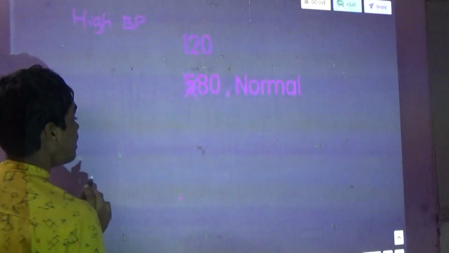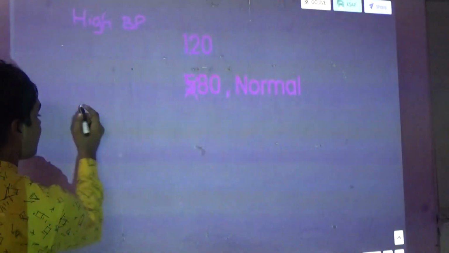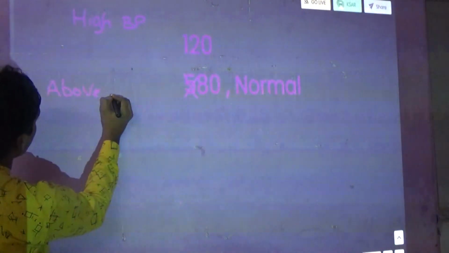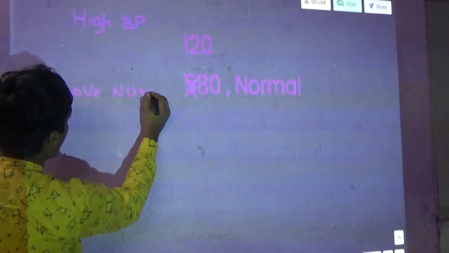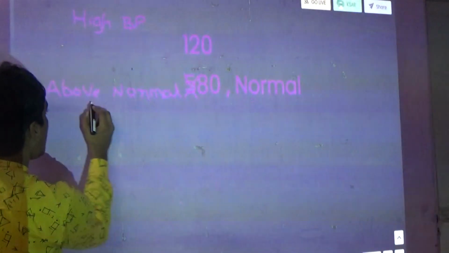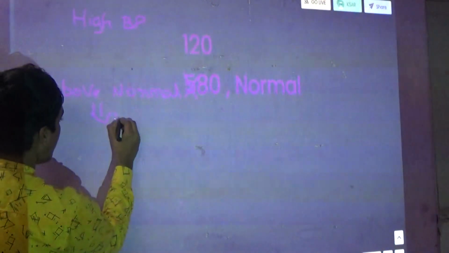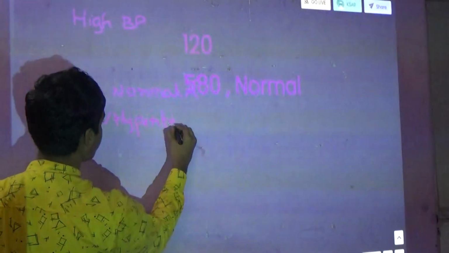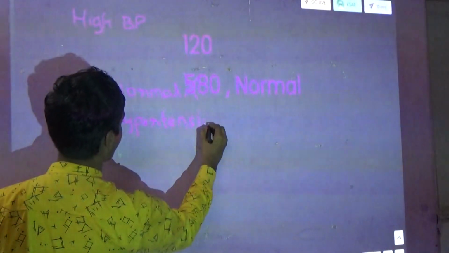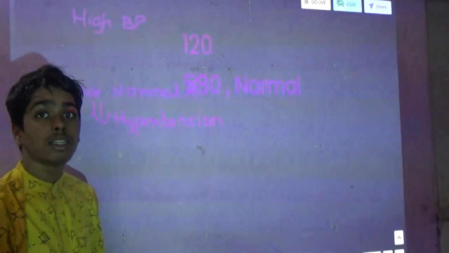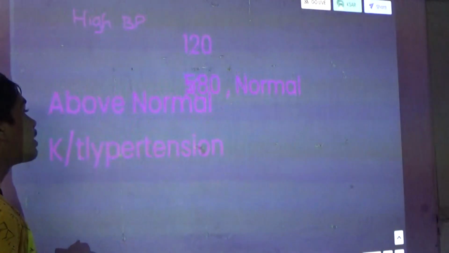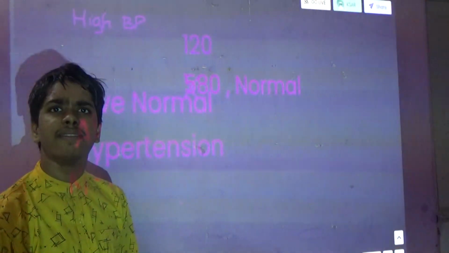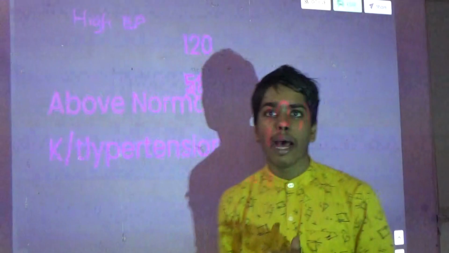Now, when it is above normal, okay, above normal, it leads to hypertension. Okay. Now, hypertension means the normal blood pressure will rise.